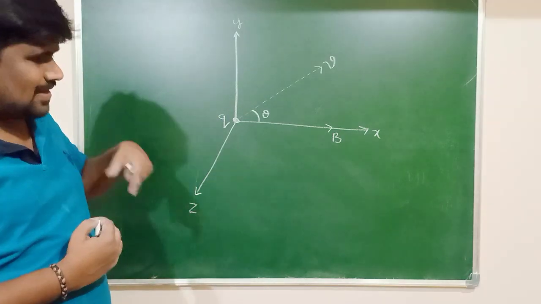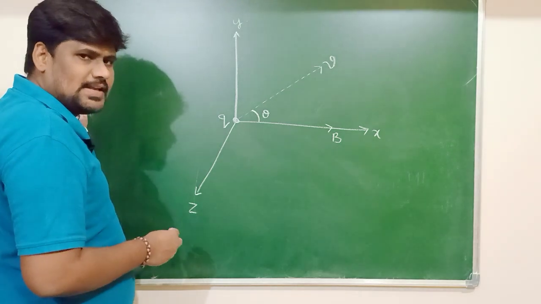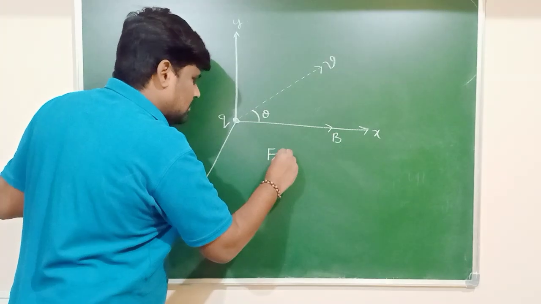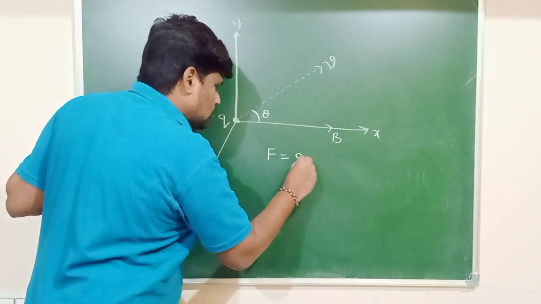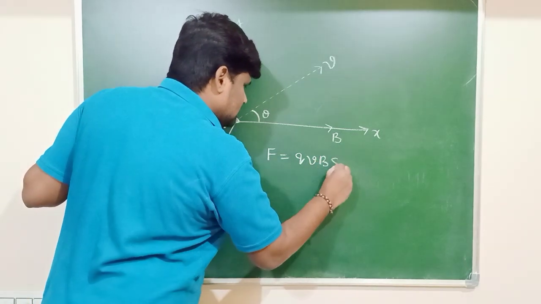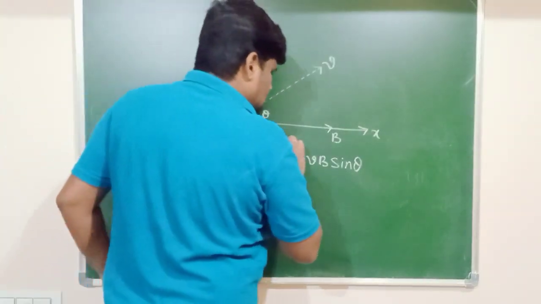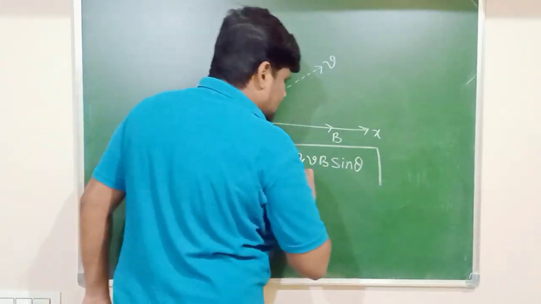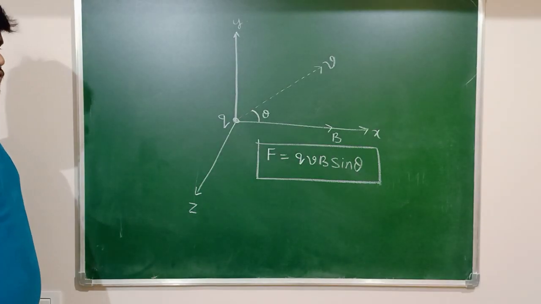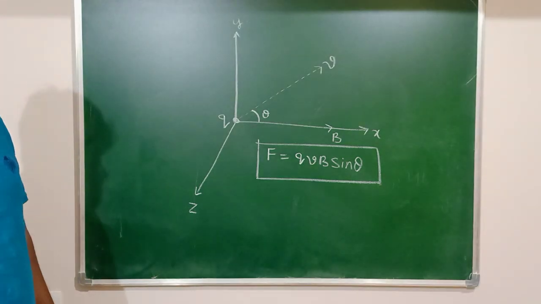Which force is acting on this charge? Definitely the force acting on that charge we will call a magnetic force, and that magnetic force is given by the formula F equals what? QVB sin theta. The force acting on which charge? The moving charge in a magnetic field is given by the formula F equals QVB sin theta.